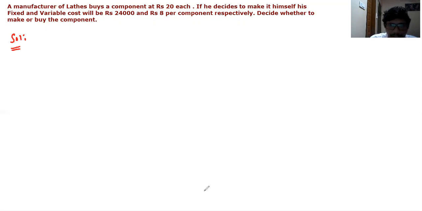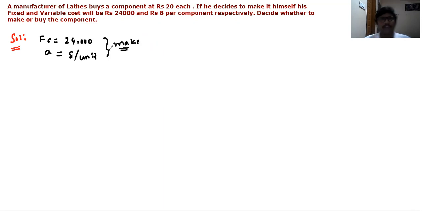So for example, if the lathe manufacturer, instead of buying and selling the product, manufactures on his own in his firm, he needs to bear a fixed cost of rupees 24,000 and he will have a variable cost, let us say it is small a, equal to rupees 8 per component or 8 per unit. This is the situation if the lathe manufacturer makes the component in his firm. Decide whether to make or buy the component.